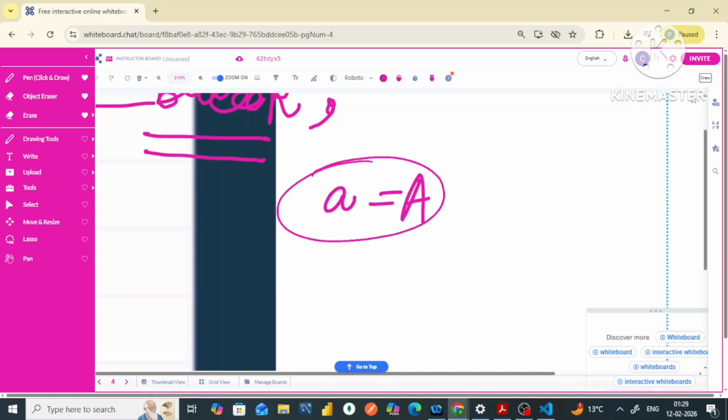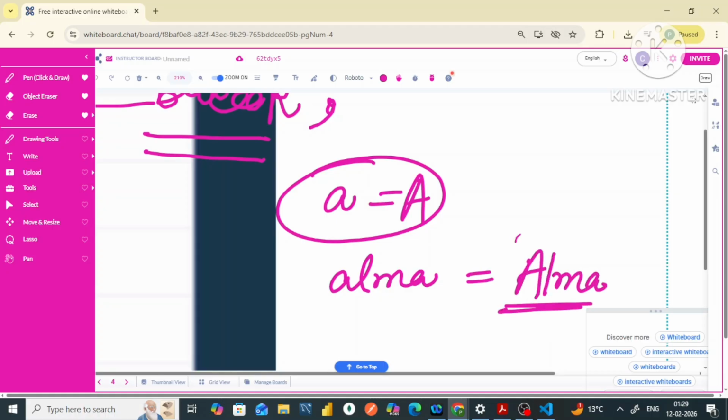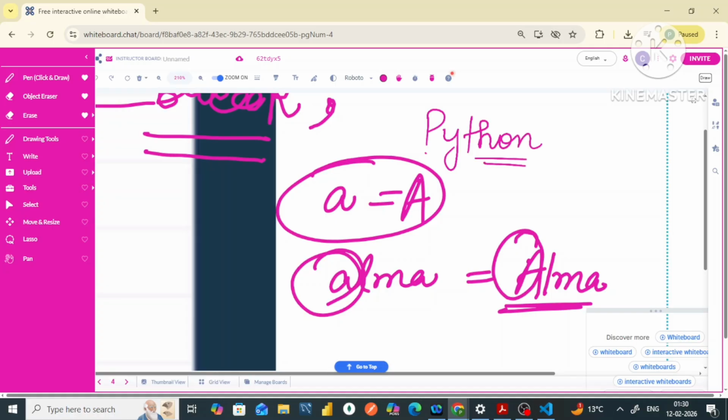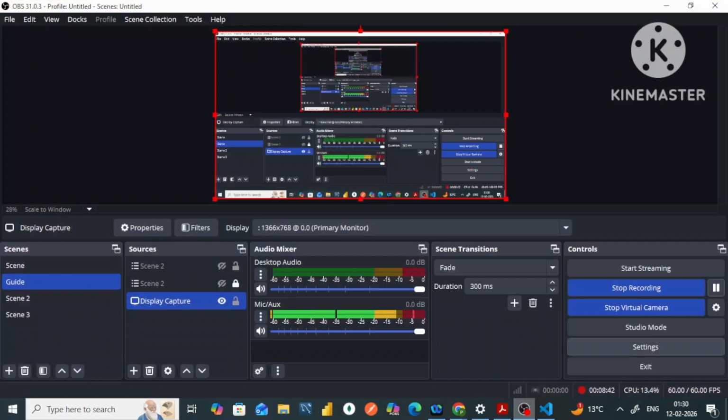They read it as the same, so the word Alma could be written either way. It does not make a difference on the basis of lowercase or uppercase letters. But there are some languages like Python. Python is a case sensitive language. In it, small case letters and uppercase letters have completely different meanings. So I hope, my dear friends, this was also crystal clear to you. Now let's move forward to the next topic.